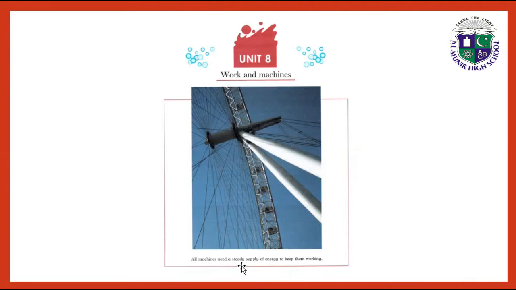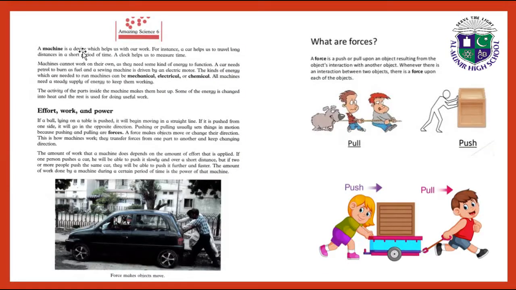All machines need a steady supply of energy to keep them working. A machine is a device which helps us with our work. For instance, a car helps us to travel long distances in a short period of time. A clock helps us to measure time.